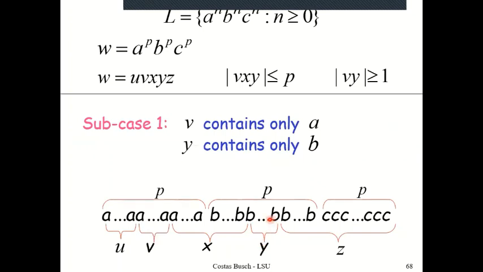Well, in this case, since this is my assumption that V consists of A's and Y consists of B's, it would mean neither V is empty nor Y is empty.